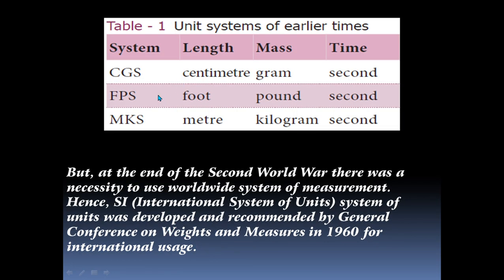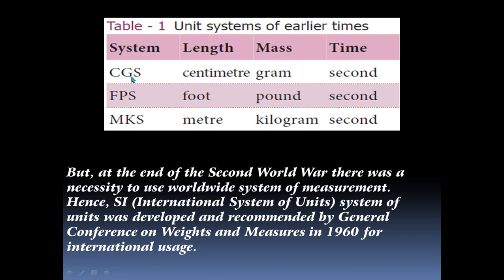So, unit systems of earlier times. In the ancient period, we followed some basic units of length, mass and time. First, the CGS system. What is the abbreviation of CGS?